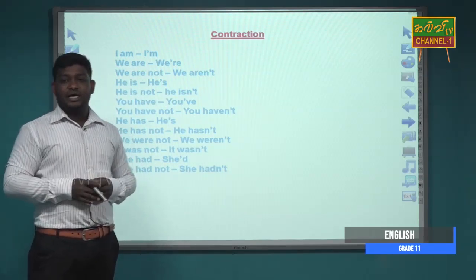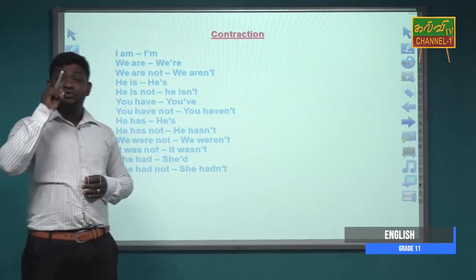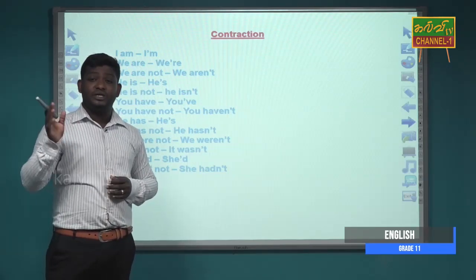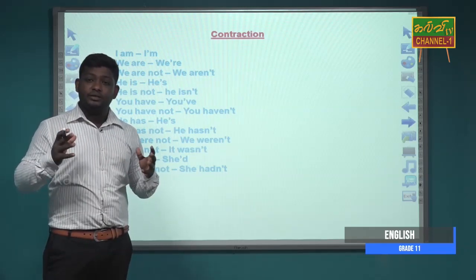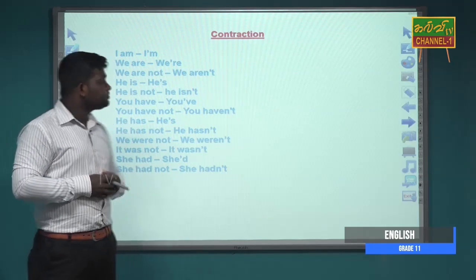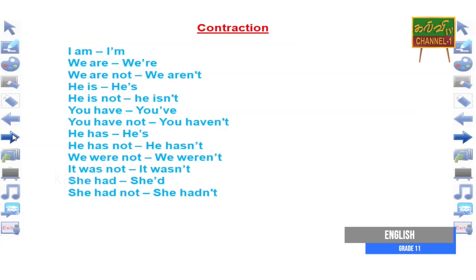In last class I told you every pronoun, and we use every helping verb with each pronoun. When we use the helping verbs, we may use contraction forms. I am can be contracted to I'm. We are can be contracted to we're. We are not can be contracted to we aren't.